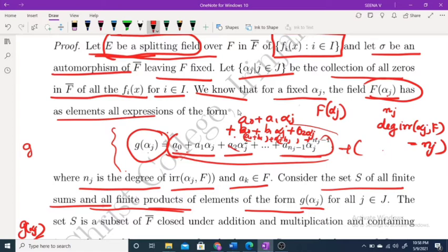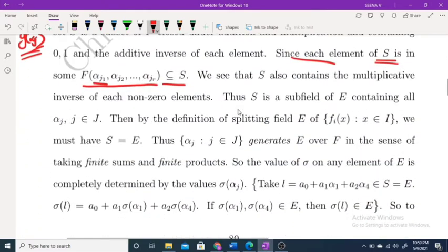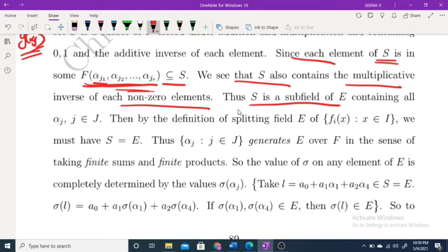Now we are considering some alpha i, then some alpha j. Then clearly this is in F of alpha i and alpha j. So that's why we are denoting it like this, and f of alpha j1, j2, etc., jr is a subset of S. We see that S contains the multiplicative inverse of each non-zero element because F of alpha is a field. Thus S is a subfield of E containing all the alpha j, j belongs to J.